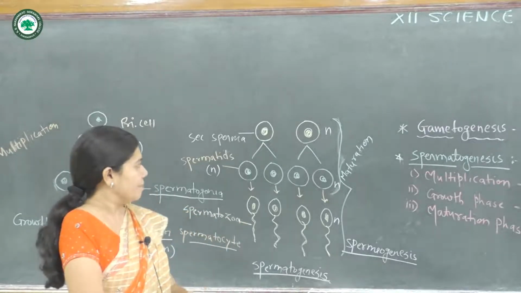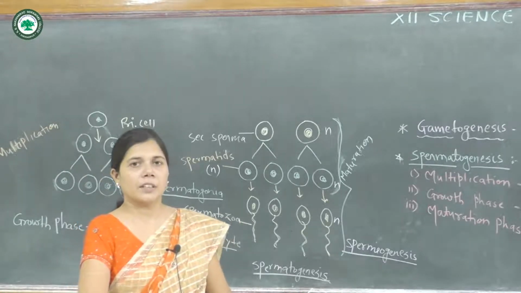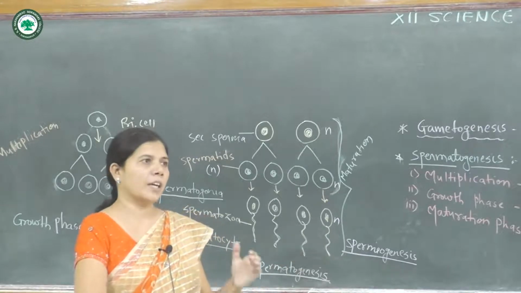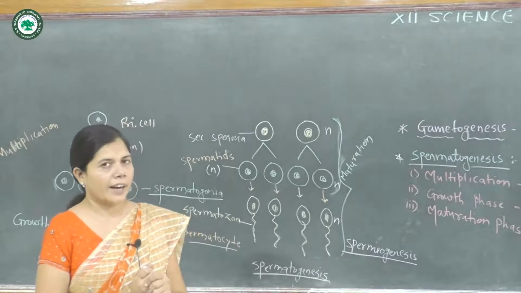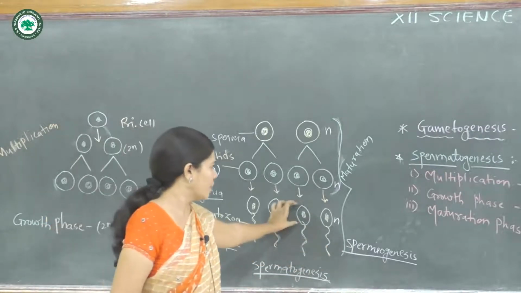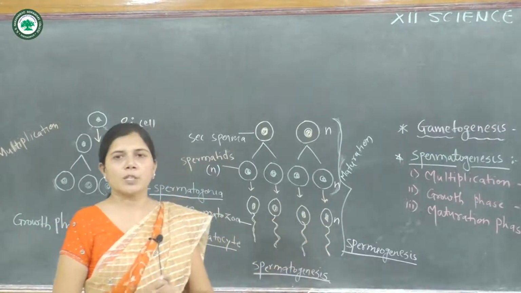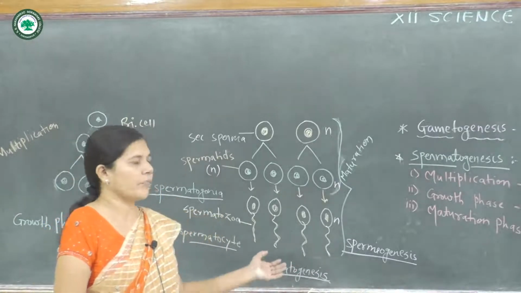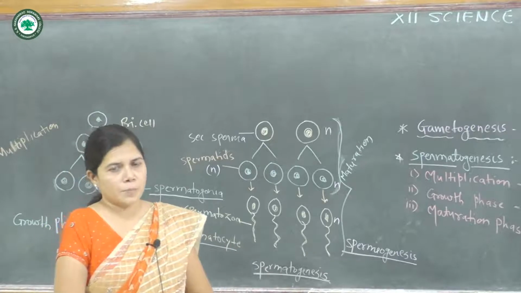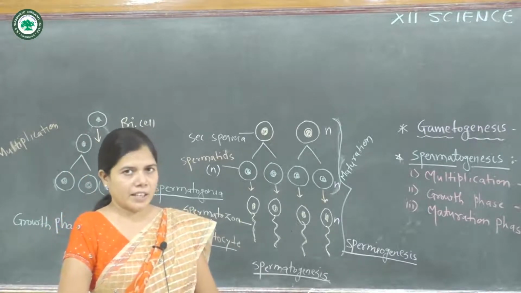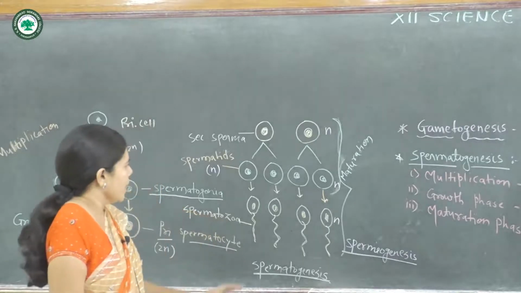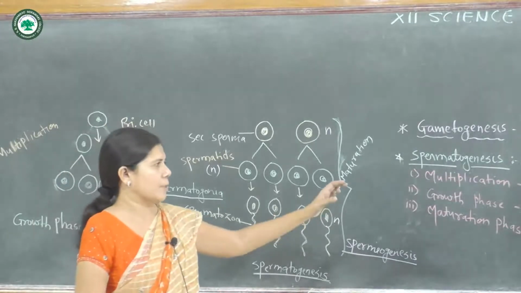They are present in groups in the seminal vesicle, attached to one another, and the head of the sperm is attached to the Sertoli cell. The bunches of sperm are formed inside the seminiferous tubule of the testes. So here the formation of sperm takes place.